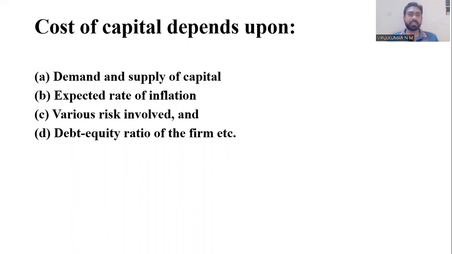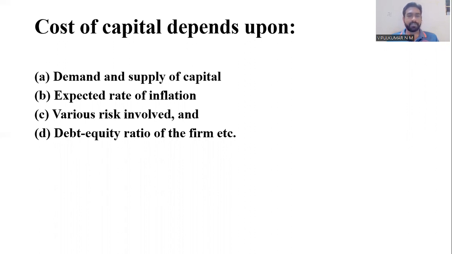And the fourth point is the debt equity ratio of the firm. We know that the debt equity ratio is one of the prominent solvency ratios used by management for decision making. The ideal debt equity ratio is 2:1.